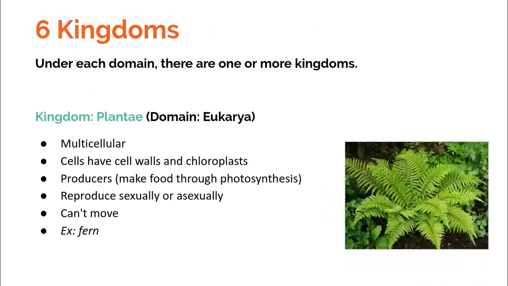They take in sunlight and they take in carbon dioxide and water and nutrients to produce their own food and also oxygen for us. Some plants, believe it or not, reproduce sexually and some are asexually. We'll talk about that later in the year. And plants cannot move.